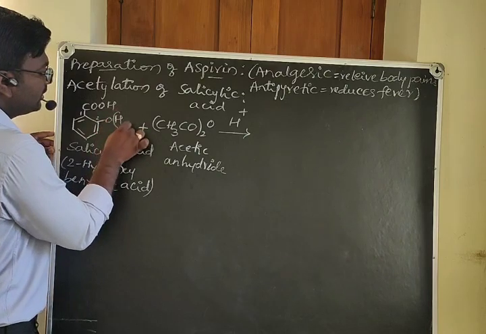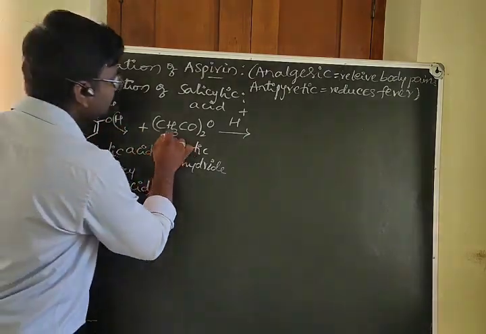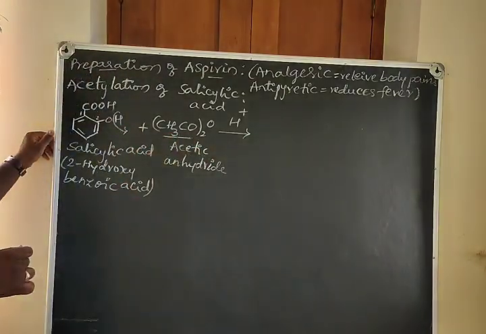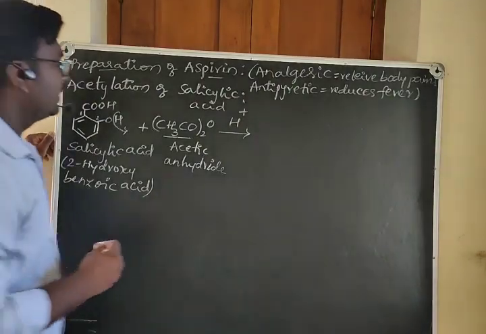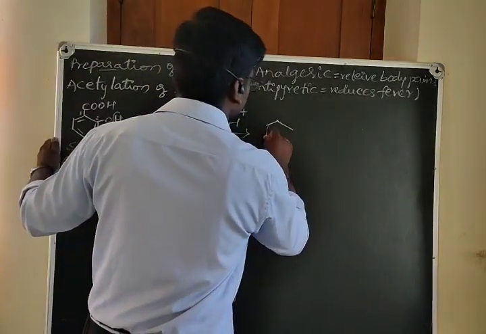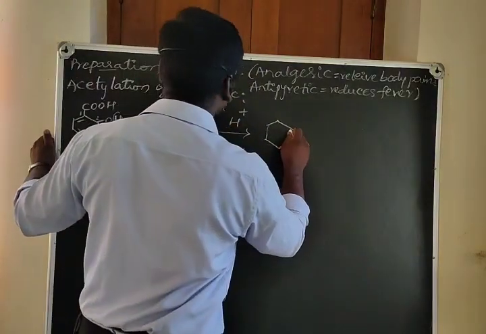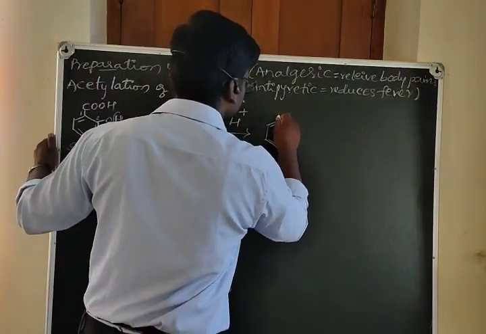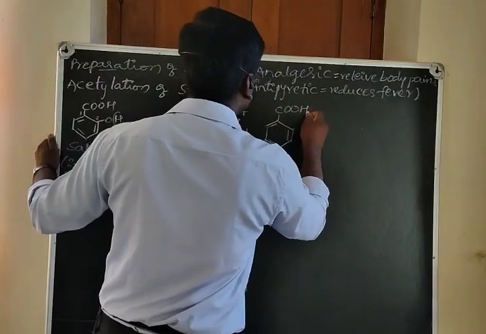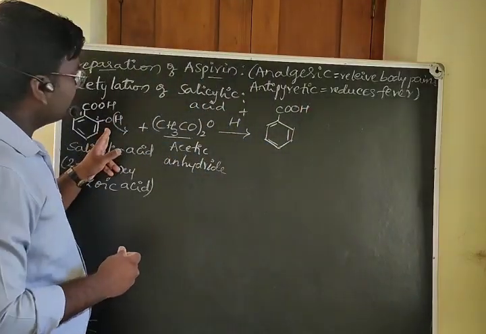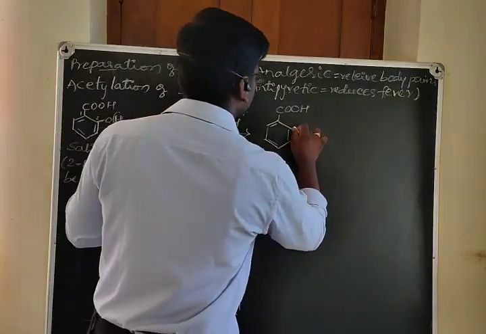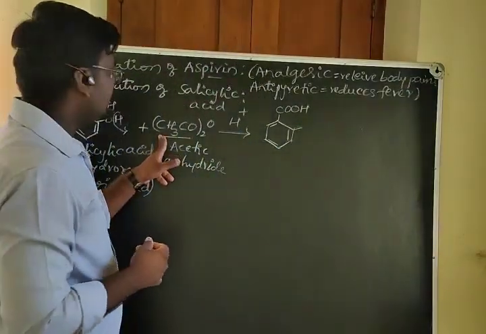So what happens here? The replacement of the H plus ion with this CH3CO takes place. Here we have COOH as it is. The H plus ion, an electrophile, will be replaced with another electrophile. Hence it is an electrophilic substitution reaction.